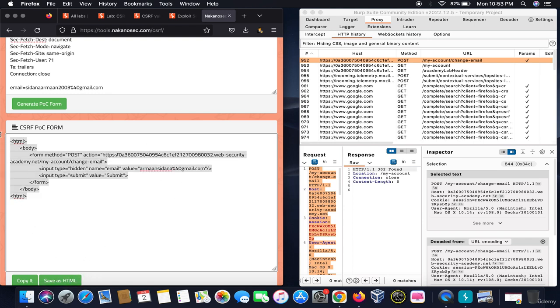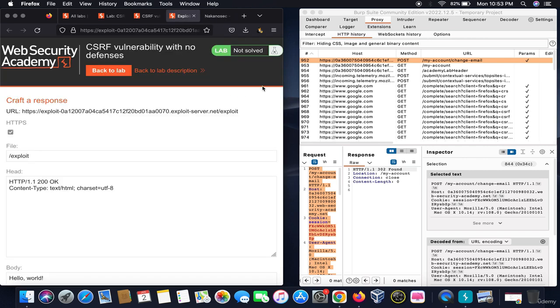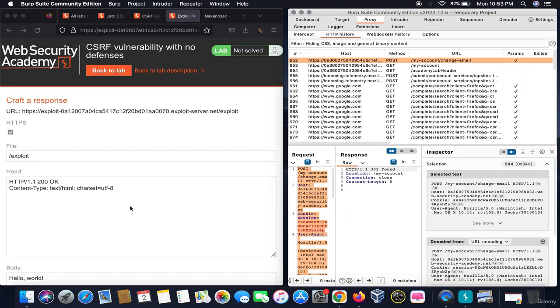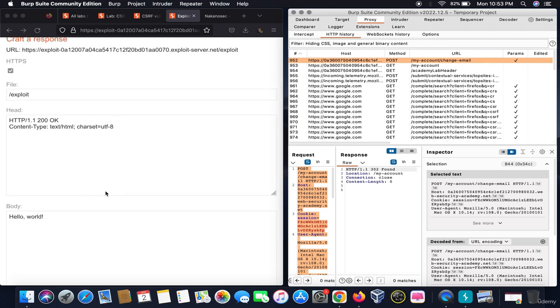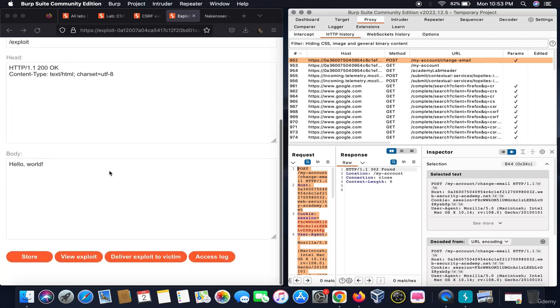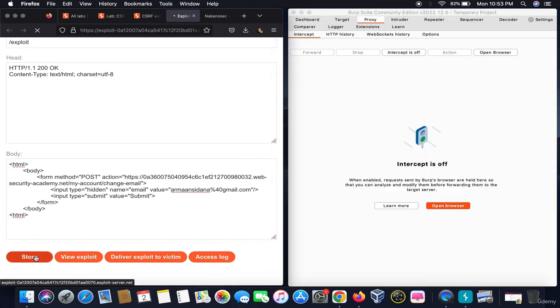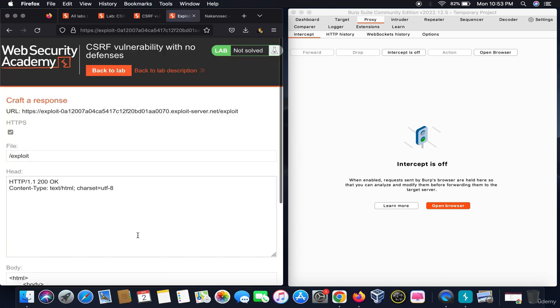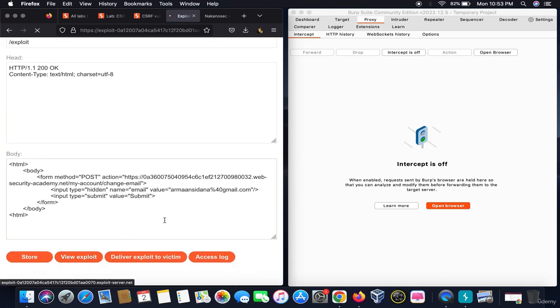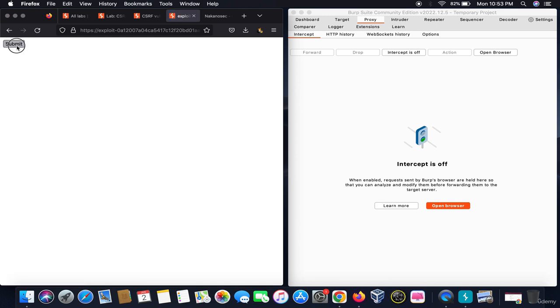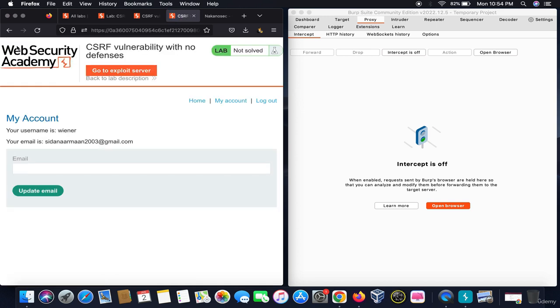Okay, we will copy this response. Now, this is not a real life scenario. Considering this as our email system, we want to send this particular HTML to our victim. Before delivering it to the victim, we will store it and test whether it's working or not. We stored it and we will click on view exploit. On viewing the exploit, we can click on submit. On refreshing it, we know that the exploit is working.